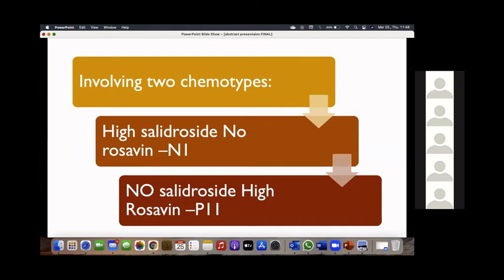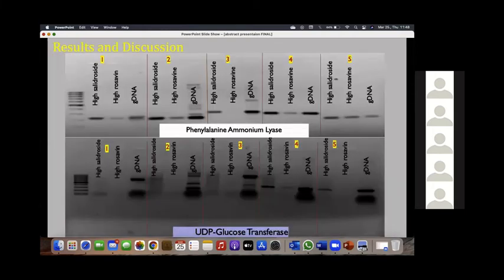The chemotypes we included were N1, containing salidroside, and P11, containing rosavin, the two extremes: high salidroside with no rosavin, and no salidroside with high rosavin. Here are the gel photos of these 7 genes when we quantified the results using different sets of primers for each gene.